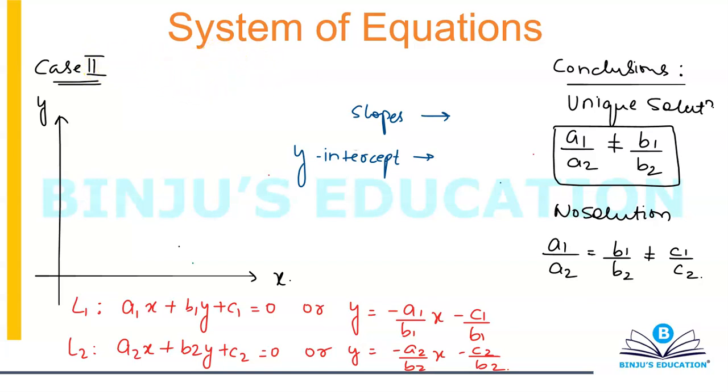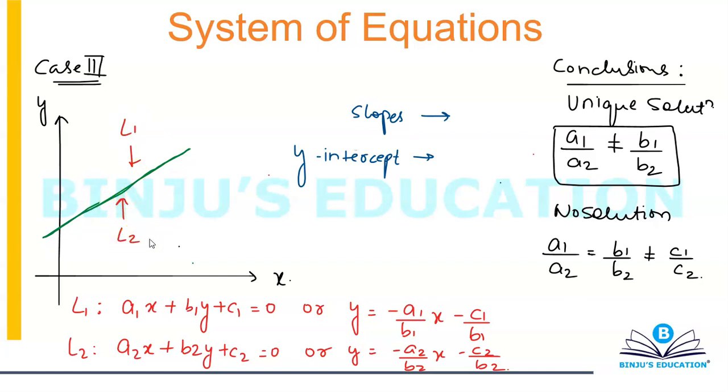The third possibility, or the third thing that can happen between two straight lines, is that the two lines are going to overlap each other. So this is L1 and this is also L2.